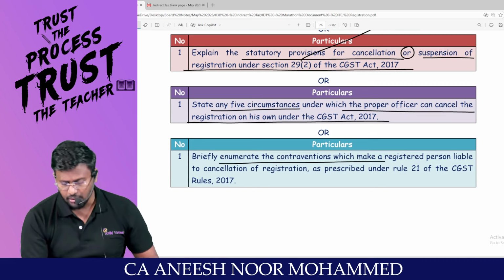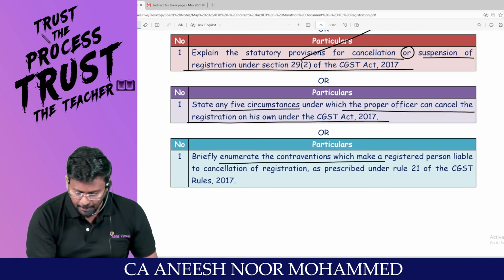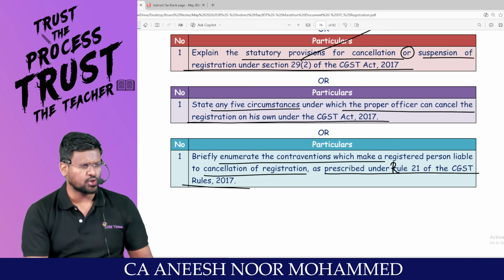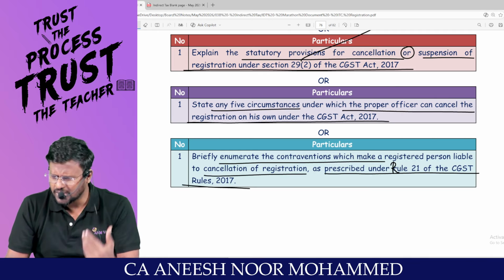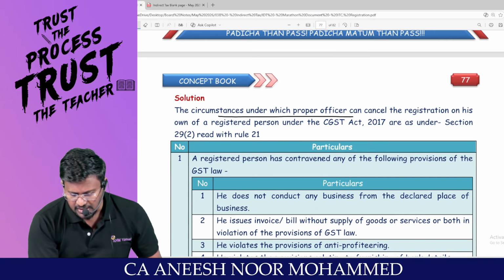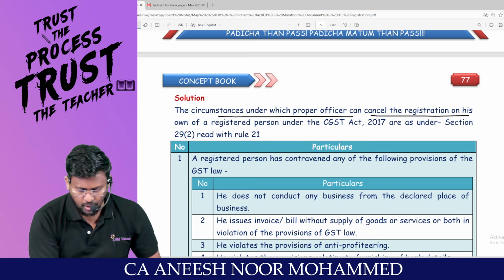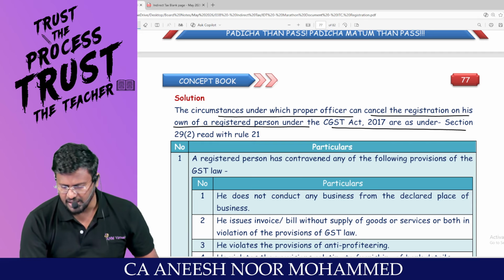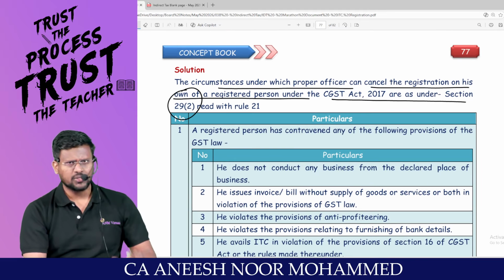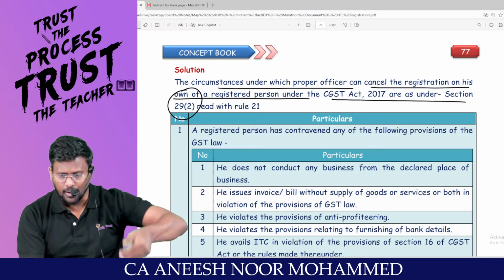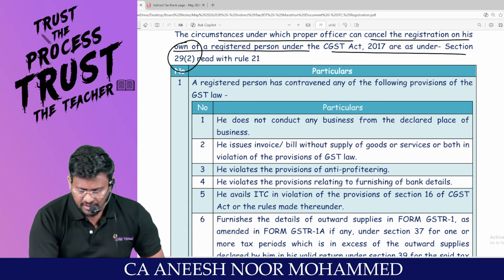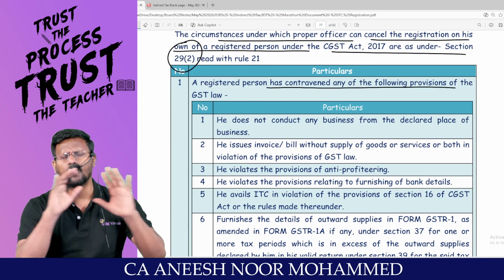Briefly enumerate the contraventions which make a registered person liable for cancellation of registration as prescribed under Rule 21 of the CGST Rules 2017. These are the various ways in which they will ask one particular question. Sir, the circumstances under which PO can cancel the registration on his own of a registered person under the CGST Act are as under, section 29 subsection 2. So section 29 subsection 2 lists down the circumstances. There are 10 circumstances. My dear lovable students, a registered person has contravened any of the following provisions.